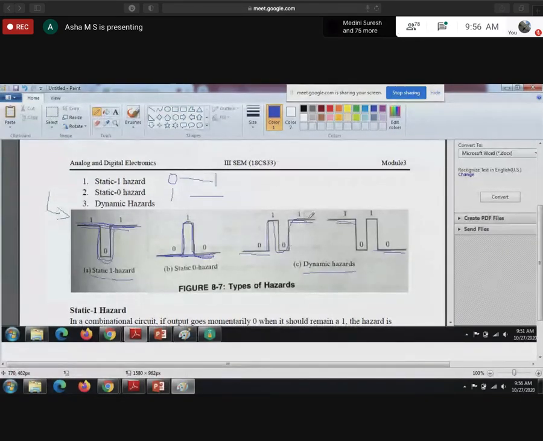So the output may change more than 2 to 3 times before settling. This circuit we consider as a dynamic hazard, whether 0 to 1 or 1 to 0, if there are two or more changes before settling to the final value.